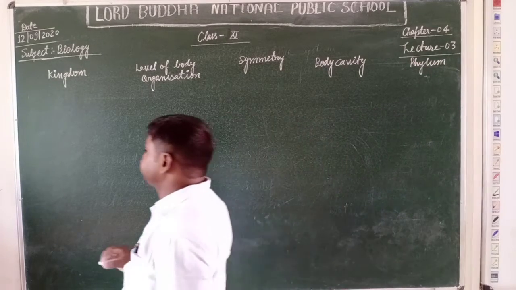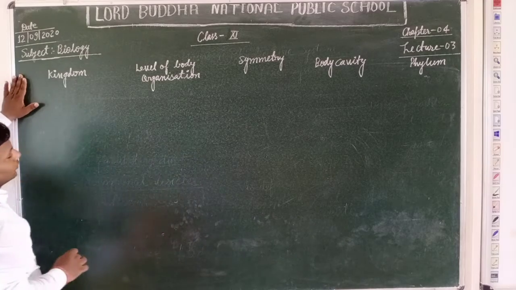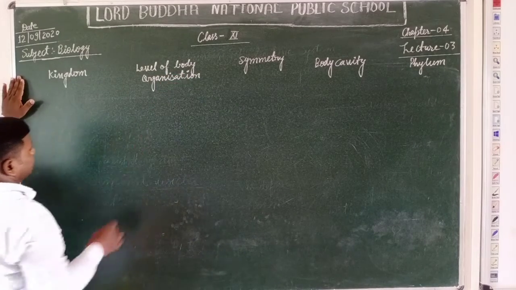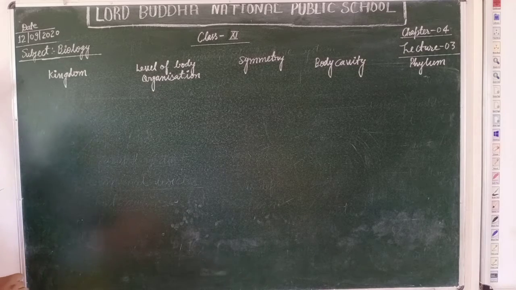Thus students, here we are going to describe which kingdom?